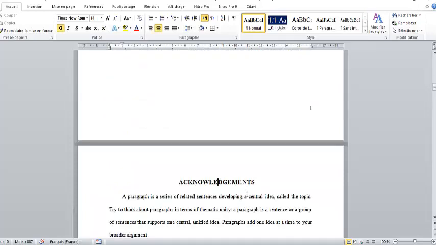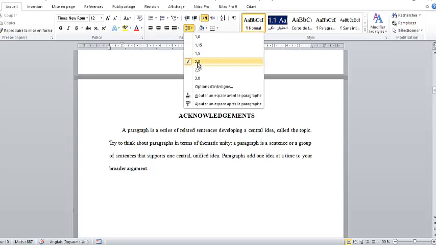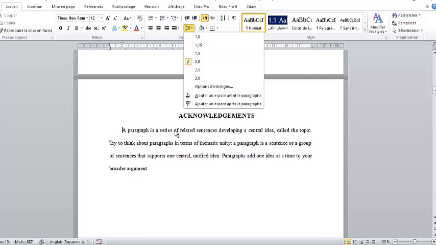Now, acknowledgement: you thank the people who have helped you, and here you apply the requirements, the rules of paragraph writing. There is an indentation of 1 centimeter, double space. You may use 1.5 if you would like, but 2 is preferred. Okay, preferred 2. It's better.